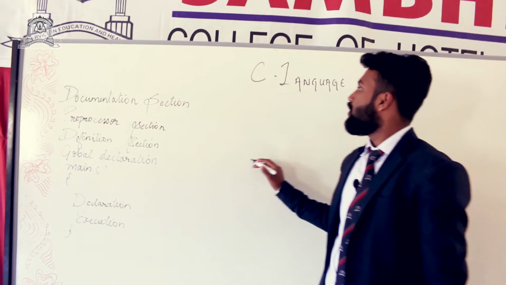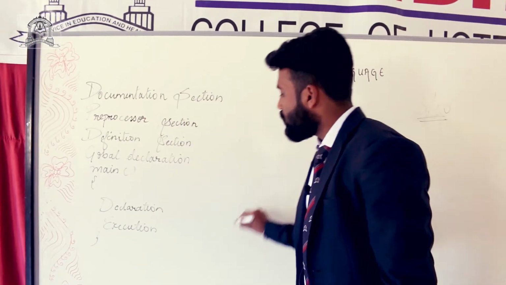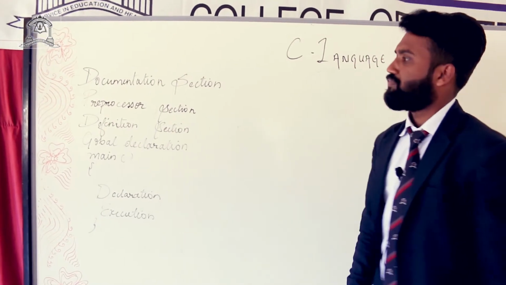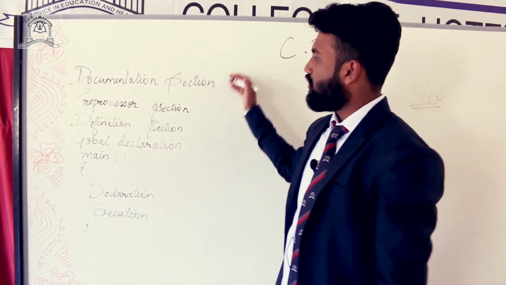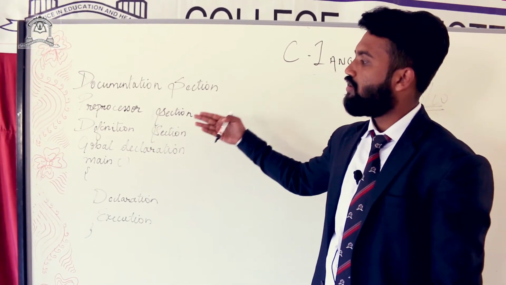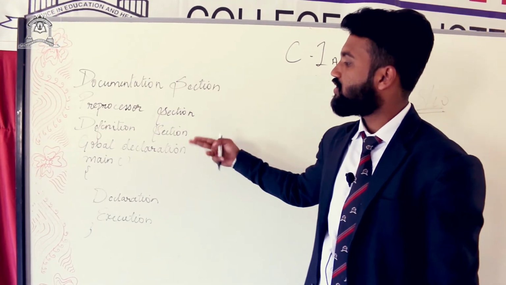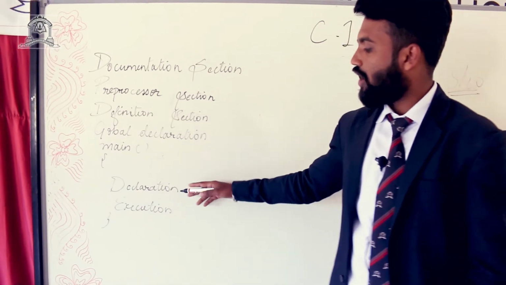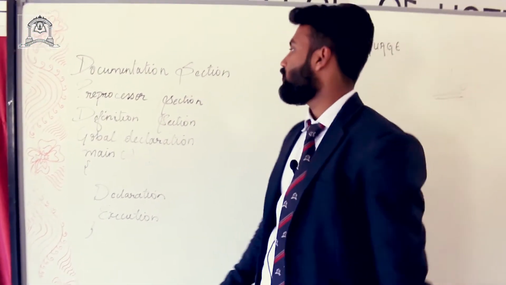In C language, we follow a structure. We follow the structure or a pattern to develop a program. In that structure, we have documentation section, preprocessor section, definition section, global declaration section, main section, and inside the main we have declaration and execution part.